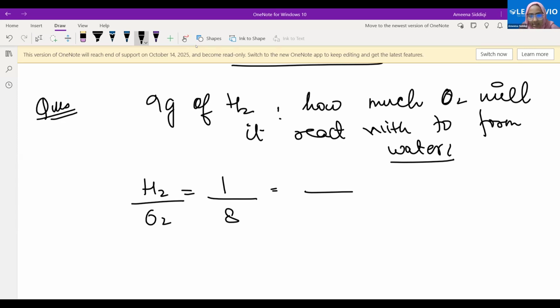I can write it like this. 9 grams of hydrogen have been given to me. I have to find the mass of oxygen. See, the point is this. If I simplify 9 by x, I should get what value? 1:8, right? I should get 1 upon 8.